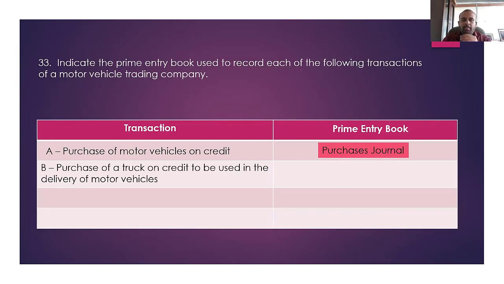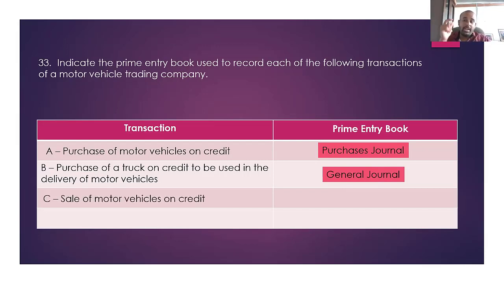Next one, purchase of a truck on credit to be used in the delivery of motor vehicles. You purchase a truck, but not to resell, to deliver the motor vehicles. So that is a non-current asset for you. You purchase it on credit basis, so it will be recorded in the general journal. Identify the transaction, identify the main income source of this particular business.